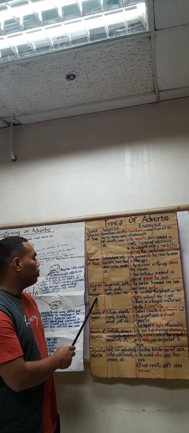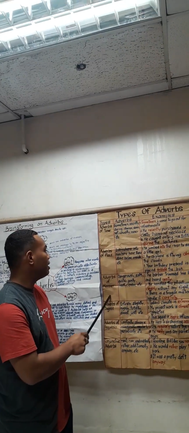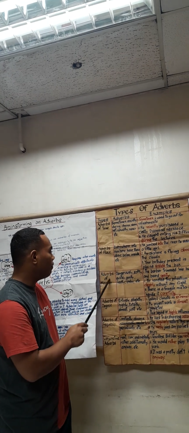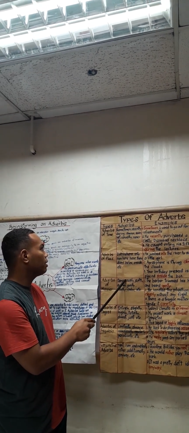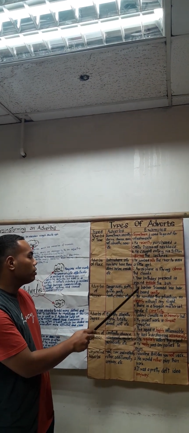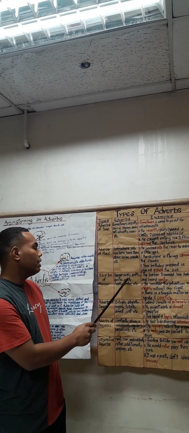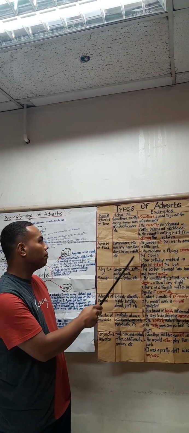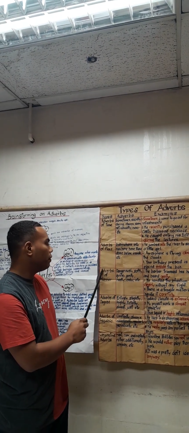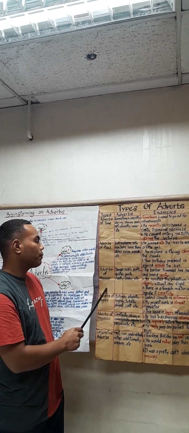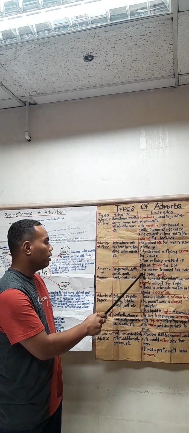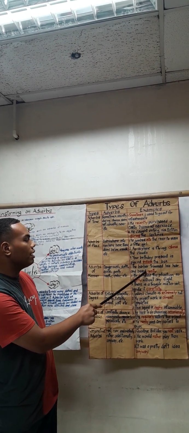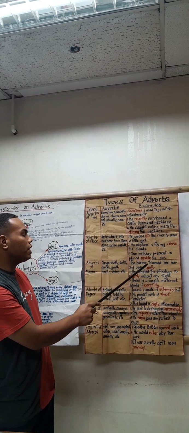Now let's move on to adverbs of manner. That is the third type of adverb. That is dangerously, softly, quickly, gently, neatly, calmly, and so on are some examples of the adverbs of manner. If we put it in a sentence, it would be: the barber trimmed his hair and beard gently.